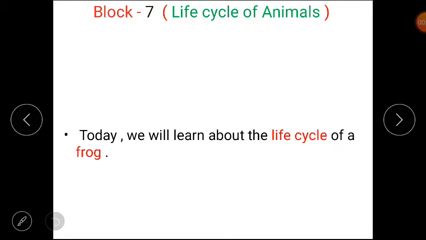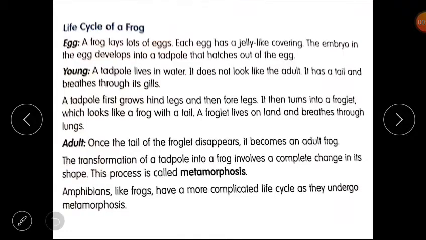Students, we are doing block 7, life cycle of animals, and today we will learn about the life cycle of a frog. Now students, please open your content book of science. Lesson 2: life cycle of a frog.